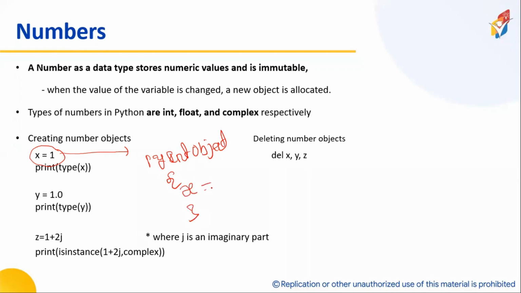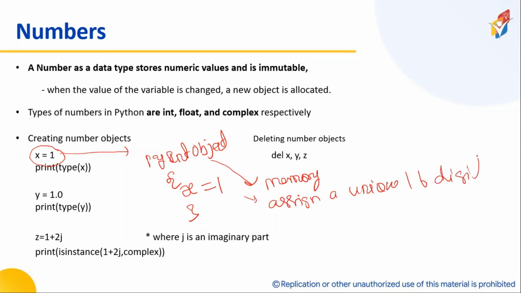X equal to 1. This will be done in computer memory, which is going to assign a unique 16-digit ID. Now, whenever we create a float like y equal to 1.0, it is going to create a PyFloat object. For y also, it is going to create a unique 16-digit ID.